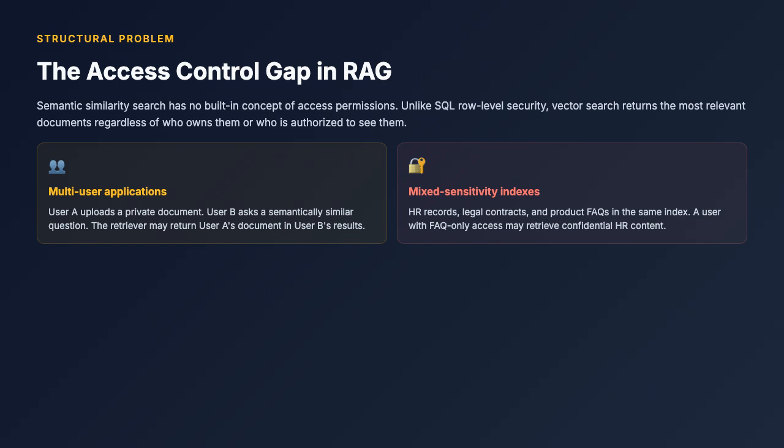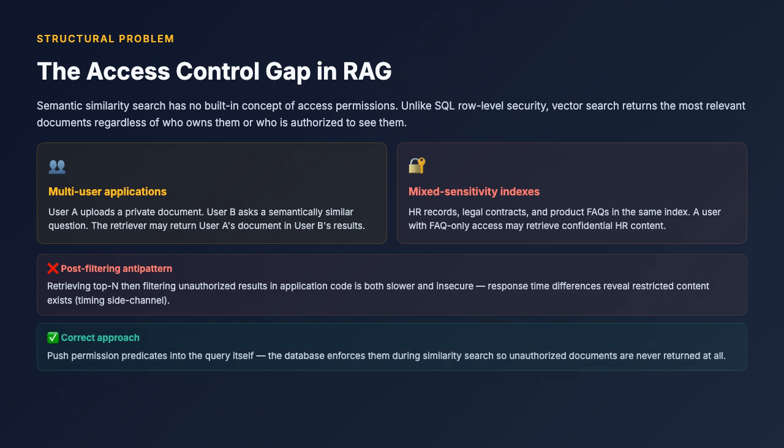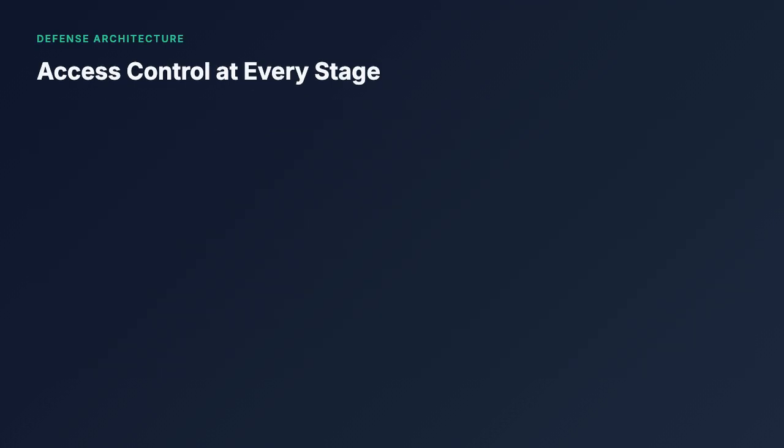In mixed sensitivity indexes, where HR records and product FAQs share the same index, a user with FAQ-only access may retrieve confidential HR content. A common mistake is the post-filtering anti-pattern, retrieving top N results, then filtering unauthorized ones in application code. This is both slower and insecure. Response time differences create a timing side channel that reveals restricted content exists. The correct approach: push permission predicates into the query itself, so the database enforces them during similarity search, and unauthorized documents are never returned. RAG access control must be enforced at all 4 stages of the pipeline.